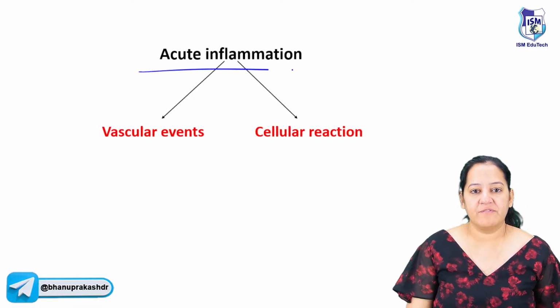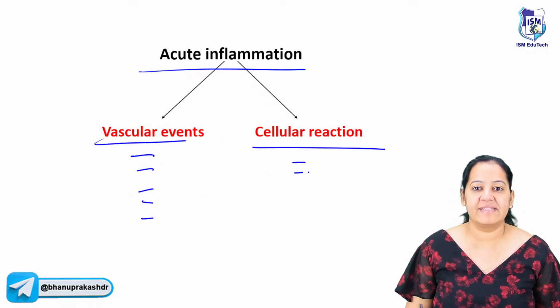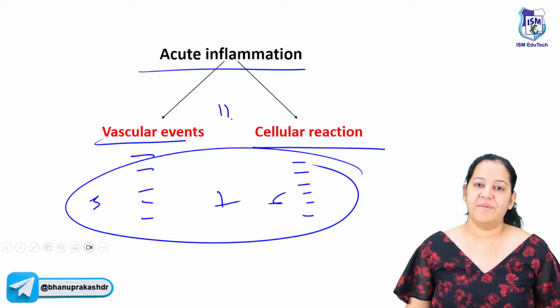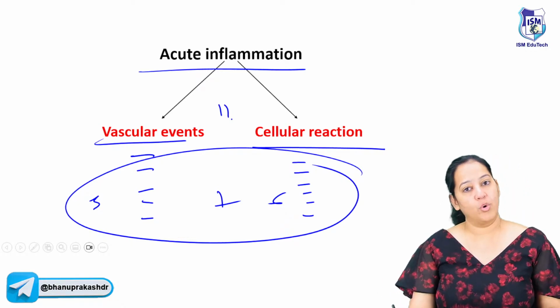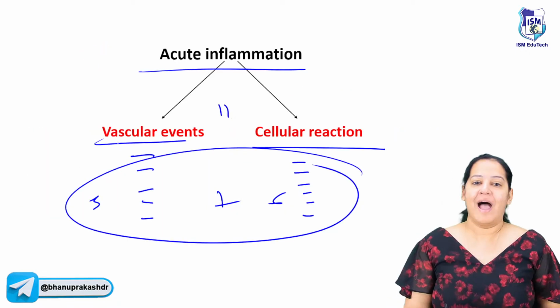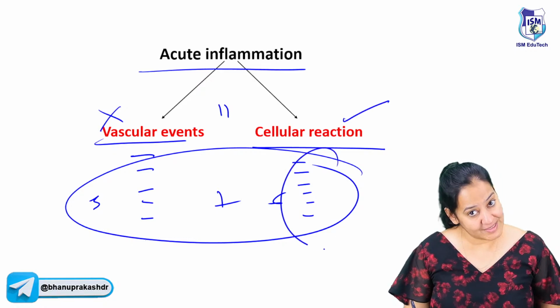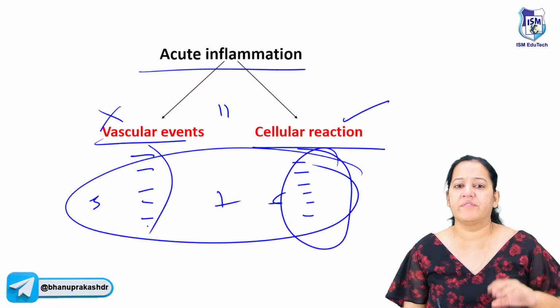Okay, so in acute inflammation, we have two types of events, vascular events and cellular events. There are 5 vascular and 6 cellular. So 5 plus 6, total 11 events are there in acute inflammation. Got it? Now please understand, I'm not teaching you the 5 vascular events currently. I'm directly teaching you the 6 cellular. In the vascular events, I'm telling you the summary, the summary of the 5 vascular events.